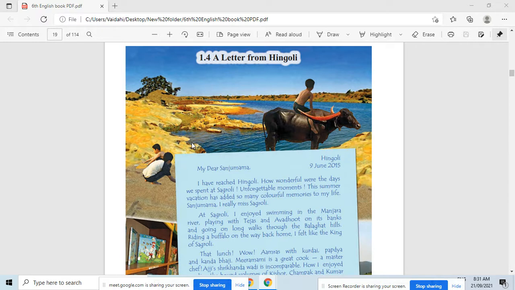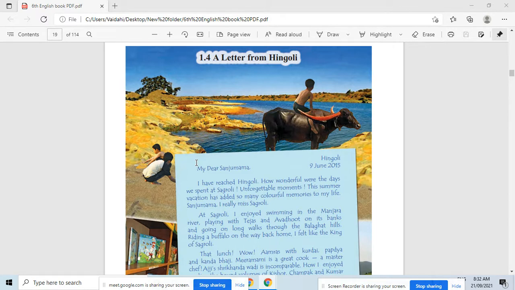Are you getting my question? Listen to me. Who is the sender of this letter? Sender means who? A person who writes and sends a letter to somebody is called the sender. Raman is the sender of this letter.